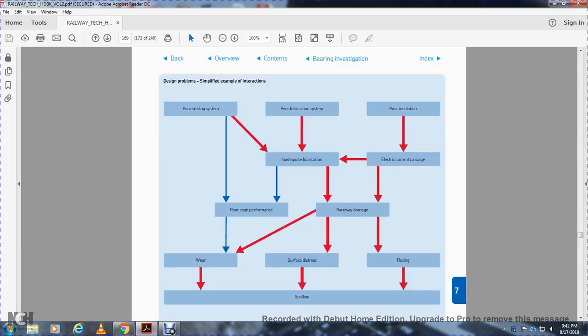Alright, this shows the poorly sealed bearing system, with red arrows pointing to the inadequate lubrication, poor lubrication system, and poor insulation. Electrical current going through causes inadequate lubrication. The red arrows go to the earlier inadequate lubrication, and electrical current passes cause the raceway damage.